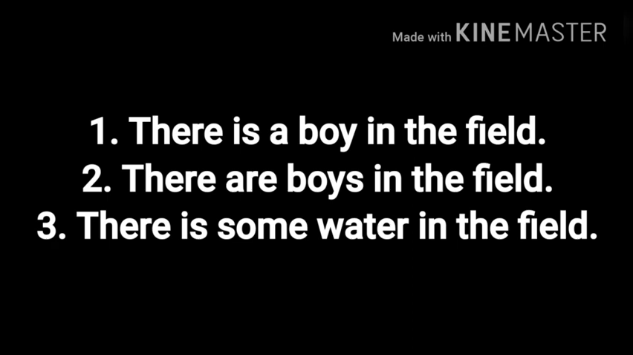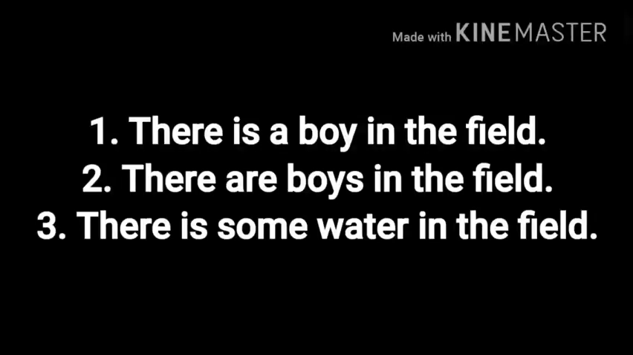Now let's see rule number 1. Now let's see these three sentences. The first is, there is a boy in the field. The second is, there are boys in the field. And the third is, there is some water in the field. Look at the subject of these three sentences. You see, the subject is the same, they are. But the verb varies. How? The rule is, if a sentence begins with there, then the verb has to agree with the real subject, which is after the verb.